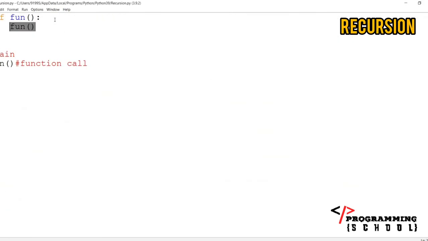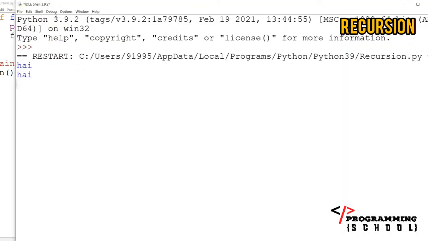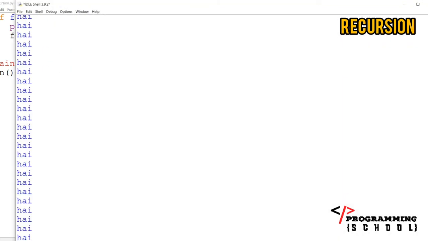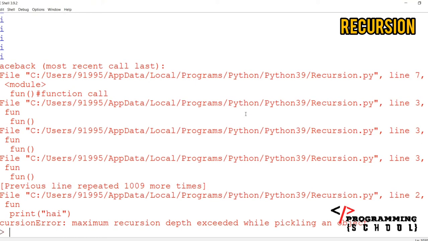Whenever we are writing a recursion, I'm going to give you a simple example here. I'm going to print hi every time, and just observe how many times hi is printing. It is not giving any error, and it is printing hi. And when it reaches the depth of the recursion, it is going to give an error like this, the same error: maximum recursion depth exceeded. That means it is not going to break here.